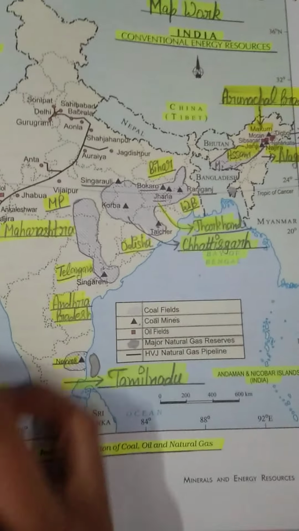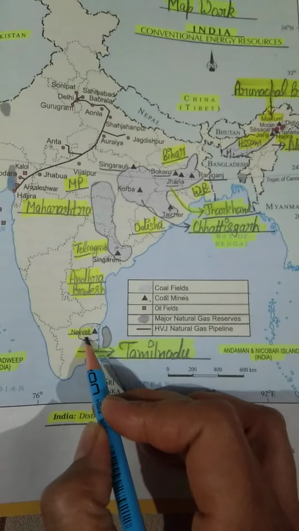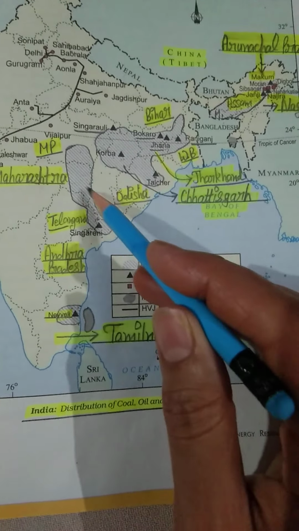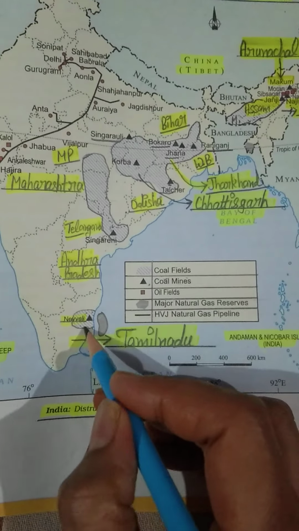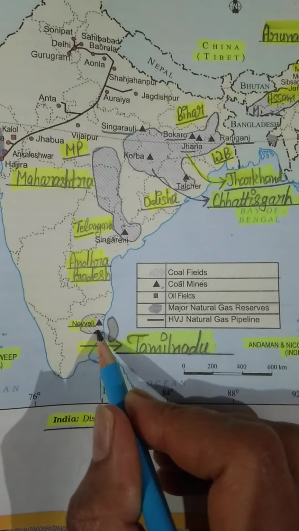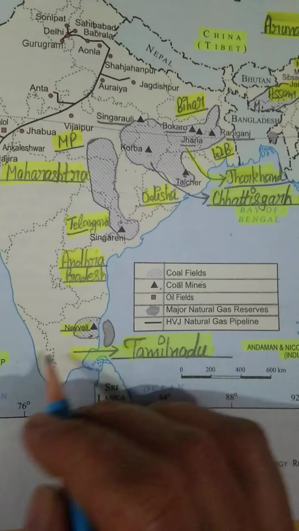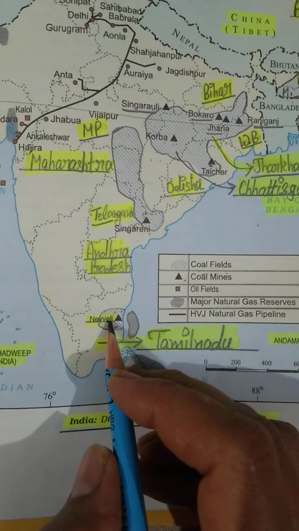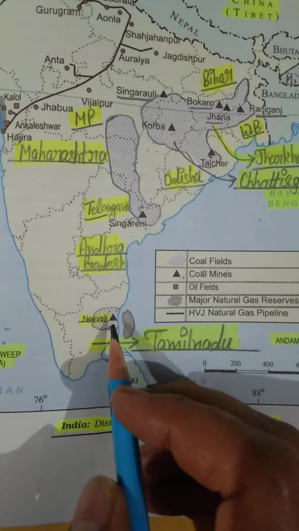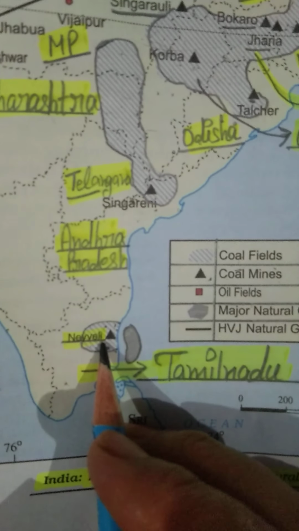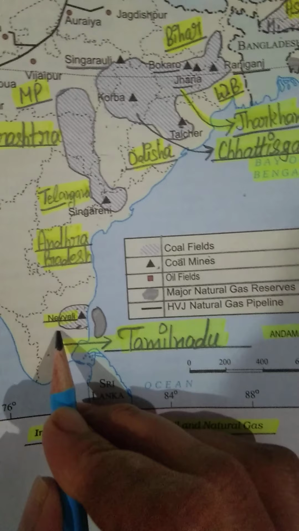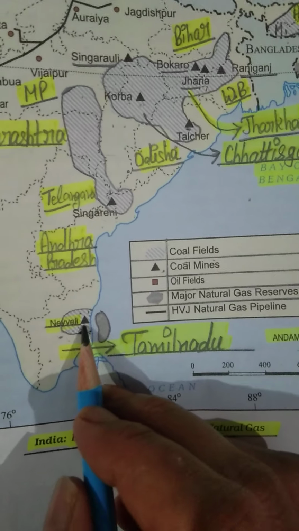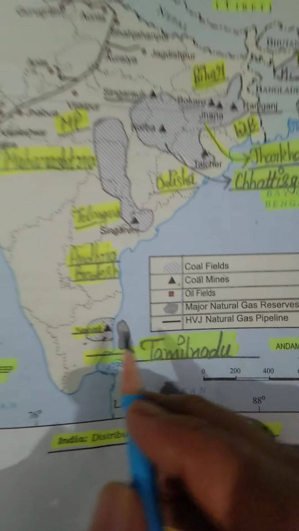See this one. Okay, this is our number 4. Number 1 we are counting to this one, number 2 I am counting to this one, number 3 I am counting to this one, and number 4 I am counting to this one. So this coal field is located in Tamil Nadu. As you know, this is the state of our Tamil Nadu, and we have one major coal mine located in Tamil Nadu, and the name of this coal mine is Neyveli. Okay students, Neyveli is the major coal mine located in Tamil Nadu.